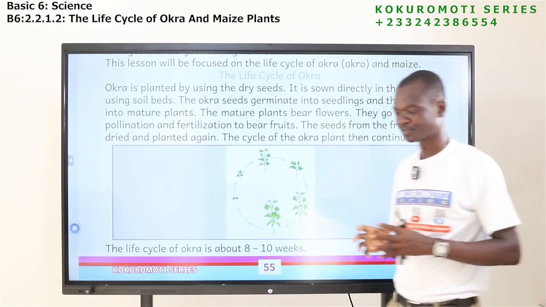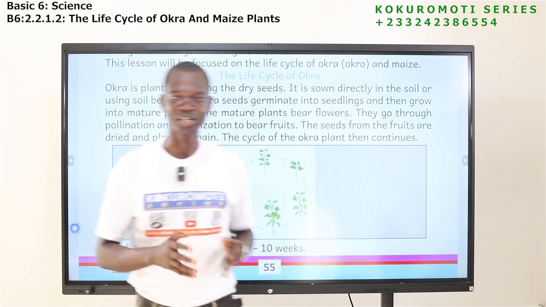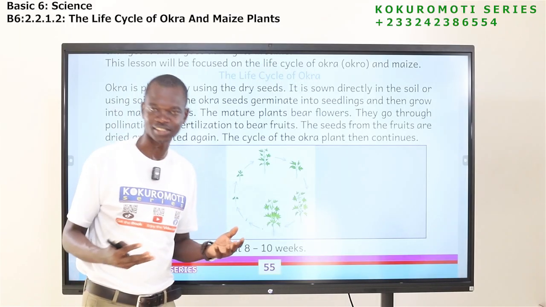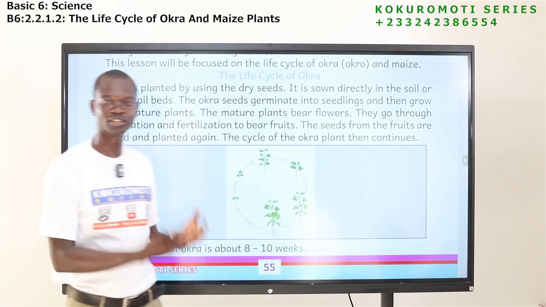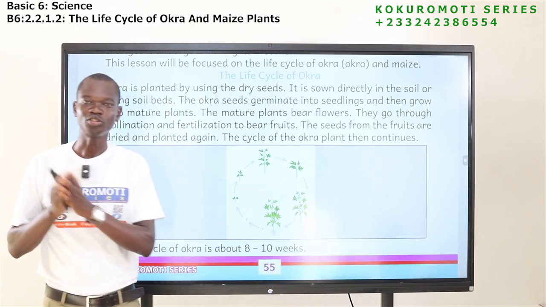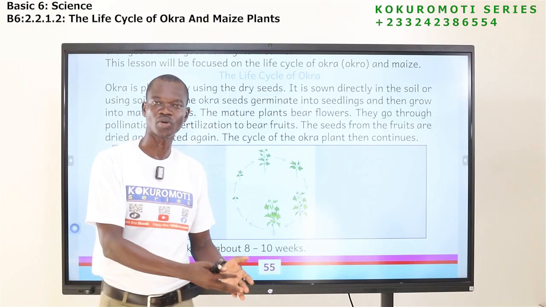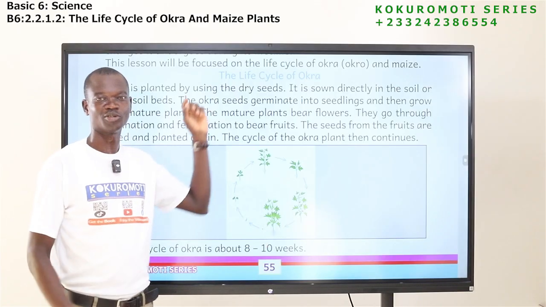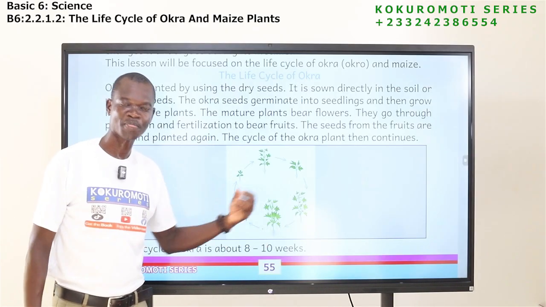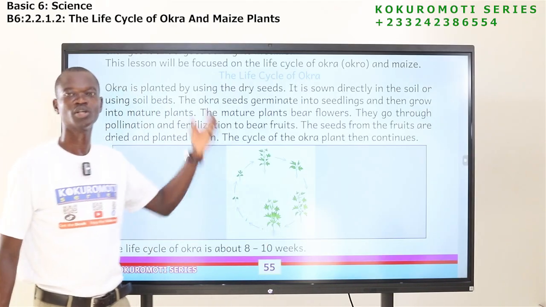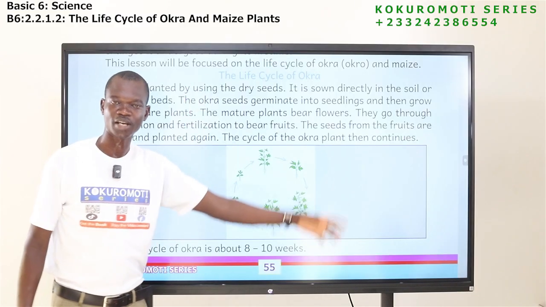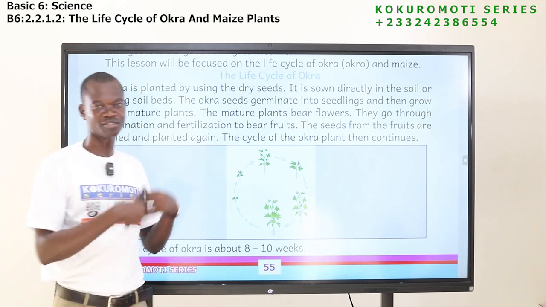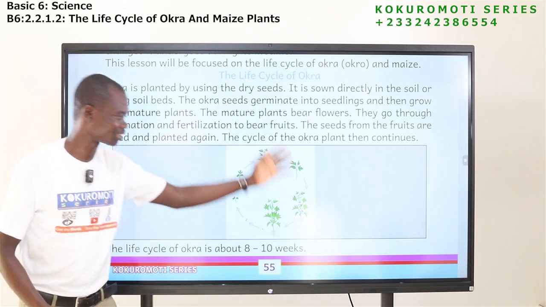So when the fruits are matured, what we do is to harvest the fruits. After harvesting, there are two things. Either you use it to prepare food, or you keep it to sow again or to plant again. So you see, the seed will always what? Germinate, grow, get matured, bear flowers, and then later we have what? Fruits. The fruits will also give us seeds again. So you see, it is a continuous thing.